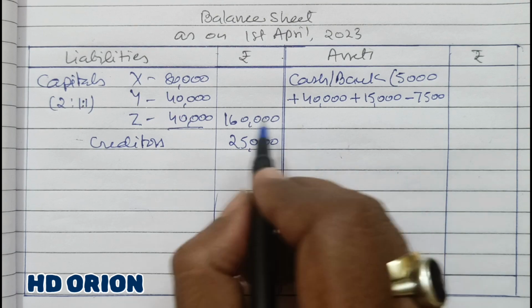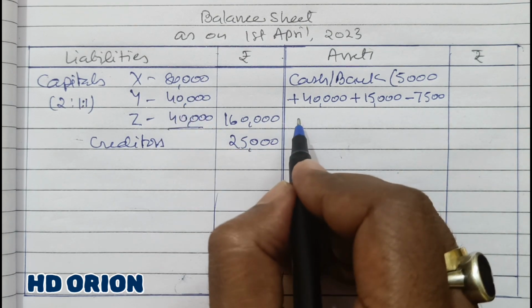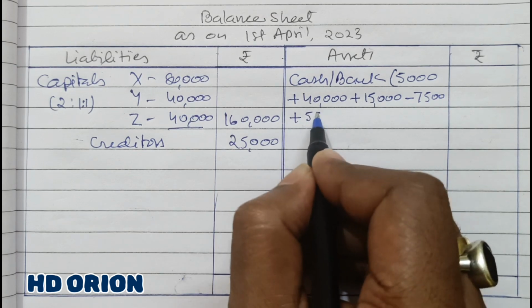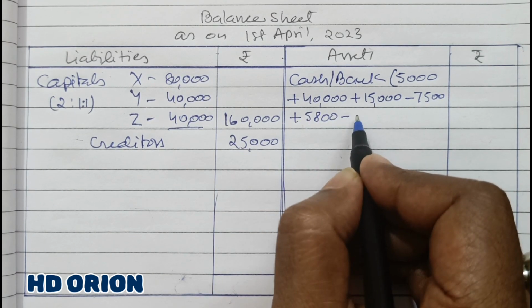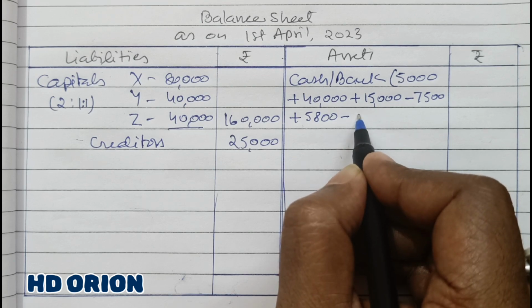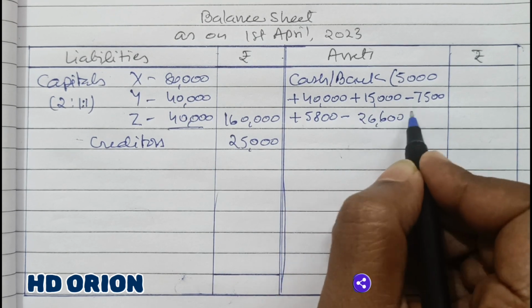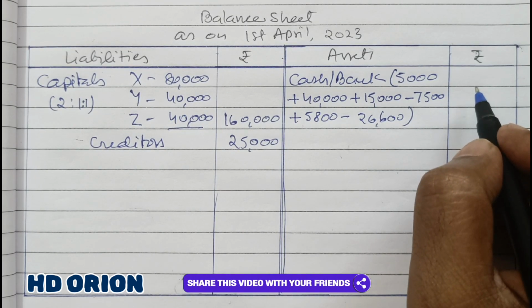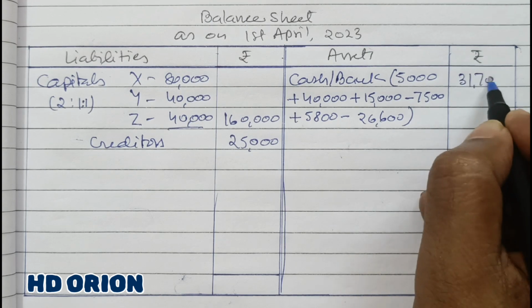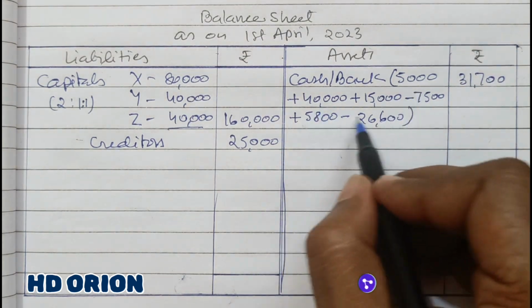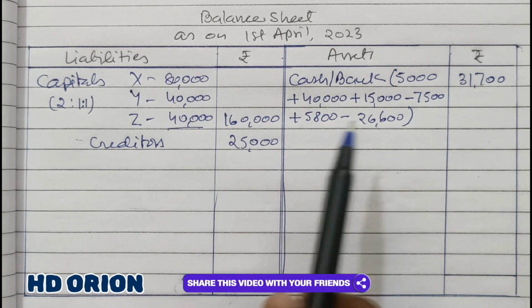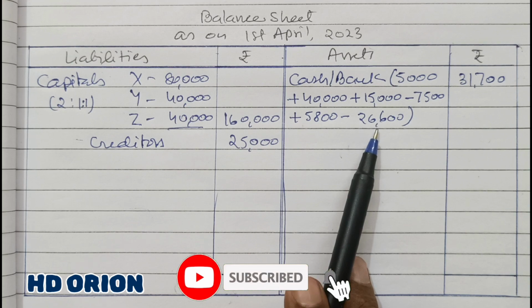And in order to maintain the closing capital balances here, partner X has brought in rupees 5,800, whereas partner Y has withdrawn an amount of rupees 26,600. So there is a closing cash balance of rupees 31,700. So this is the calculation. For this you can also prepare a cash or bank account, but no need, you can simply write it like this because you have to save time also.